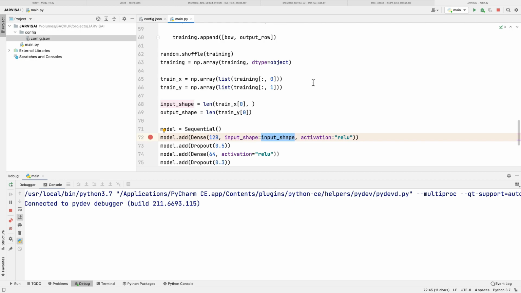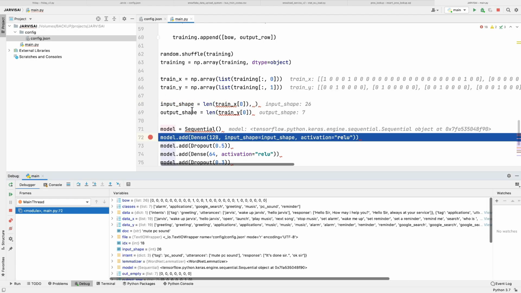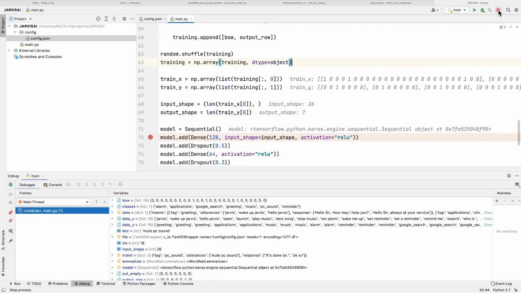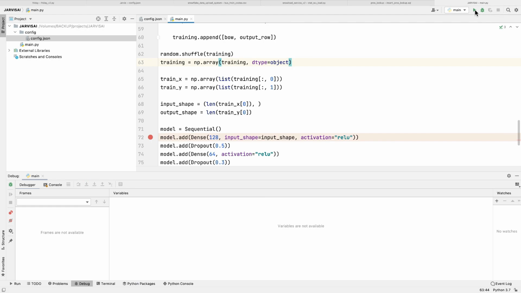So something bad happened with this variable, right? So okay, I got the issue. So here we need to return the tuple, right? So let me just close this and now let's run this again.